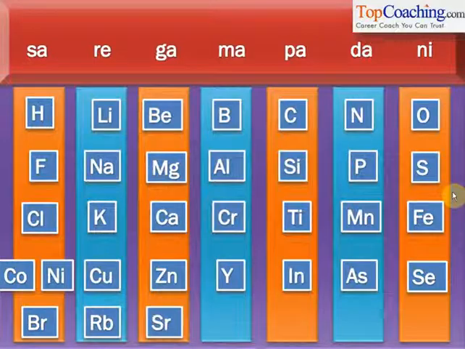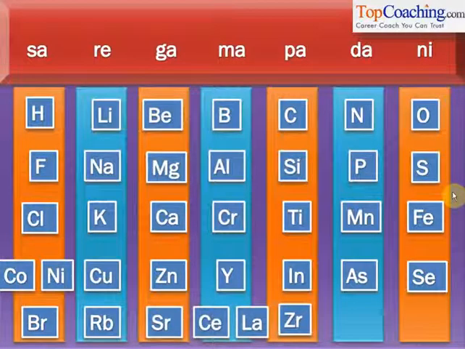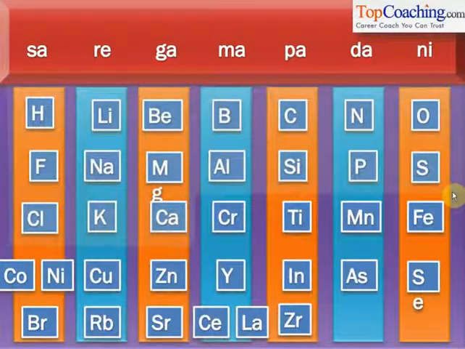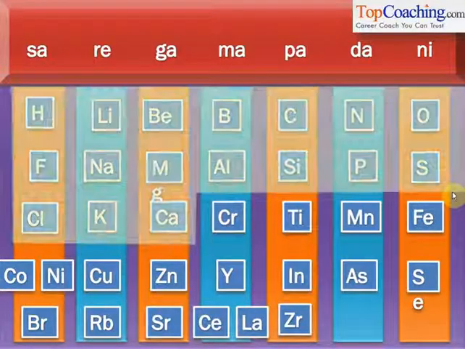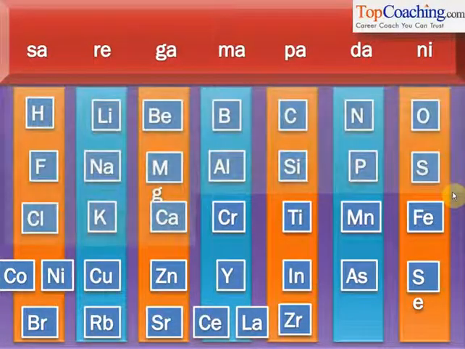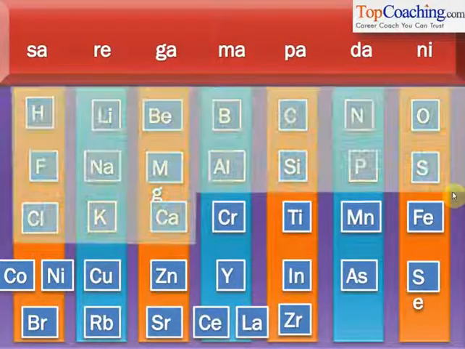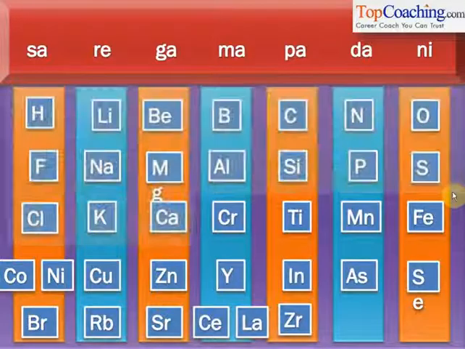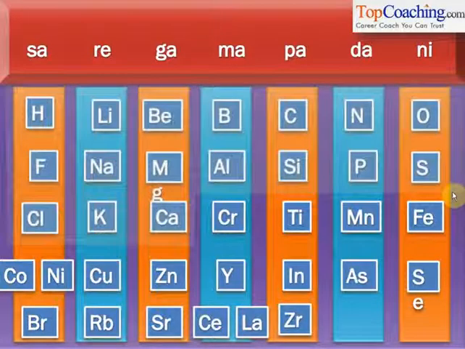The problem with the law of octaves, however, was that only elements up to calcium actually followed Newlands' law of octaves. After calcium, the elements placed one above the other, every 8th element, did not match with the properties of the first element. Understood? It was followed only till calcium.